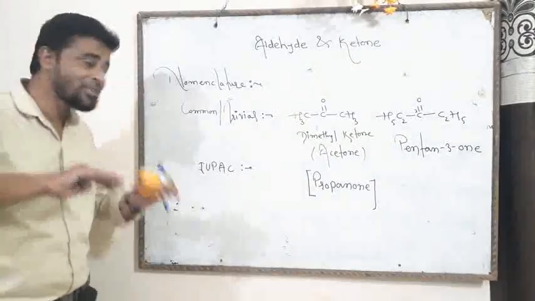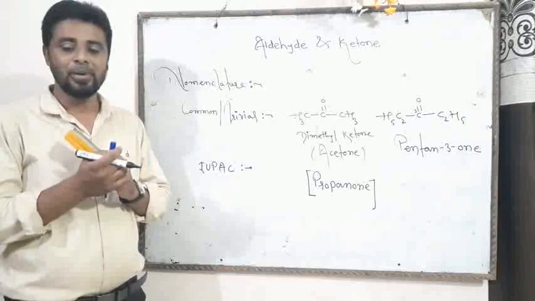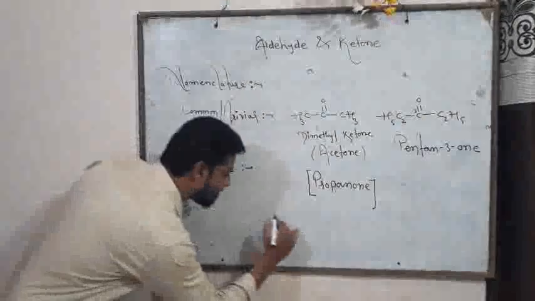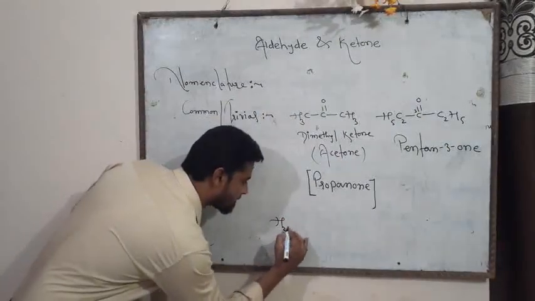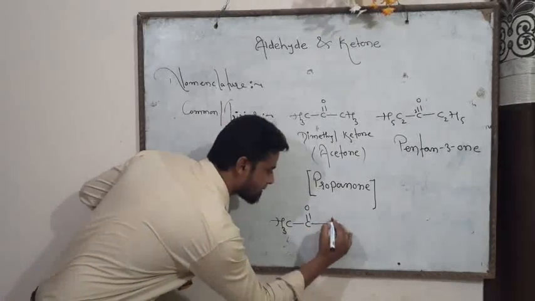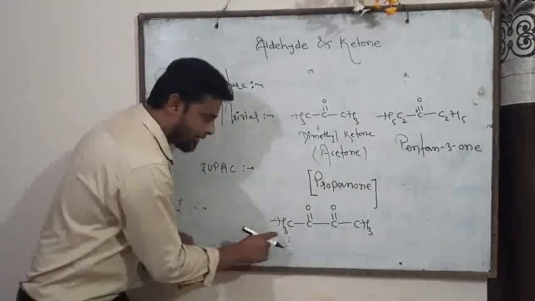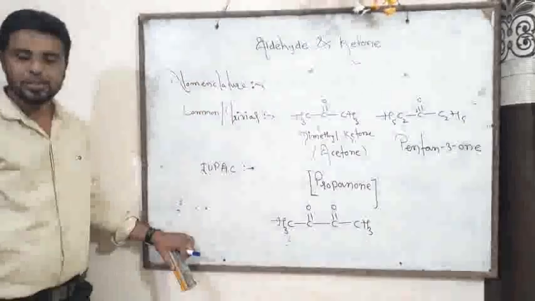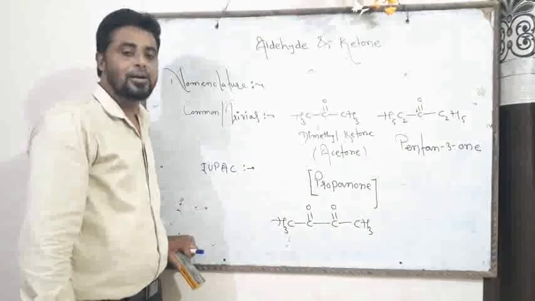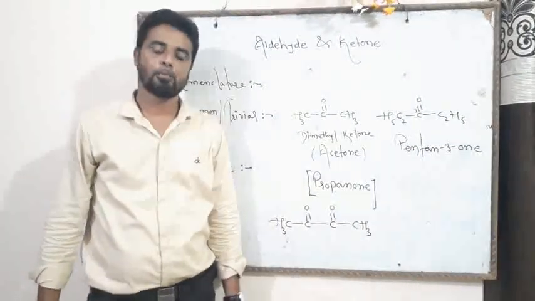Similarly friend, if there are 2 CO groups, then we write the name as di-one. For example friend, H3C CO CO CH3, the name of this compound is butane-2,3-dione, which is utilized for the preparation of popcorn.